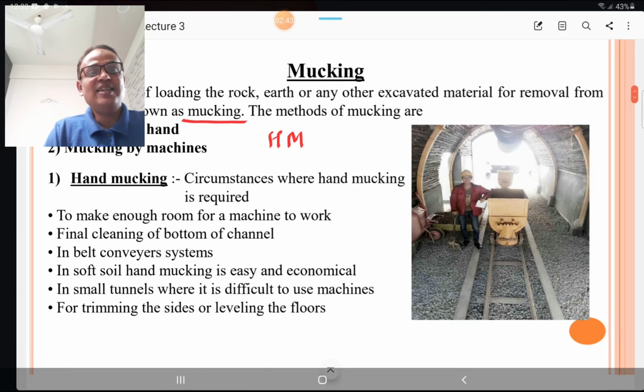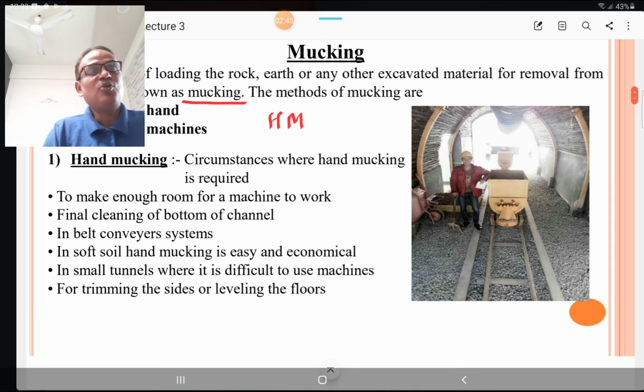Please look at this photograph. This photograph shows the mucking car, and mucking car is filled with the excavated material, and that excavated material is removed from the tunnel with that mucking car, which is traveling on a specific track.